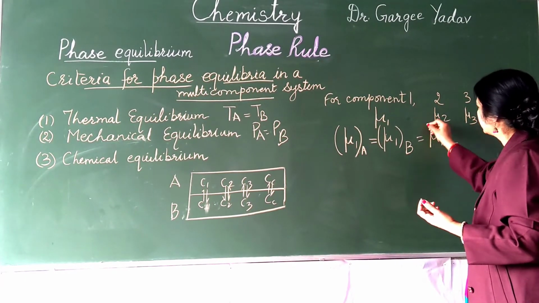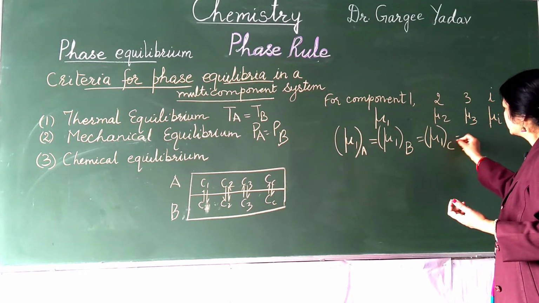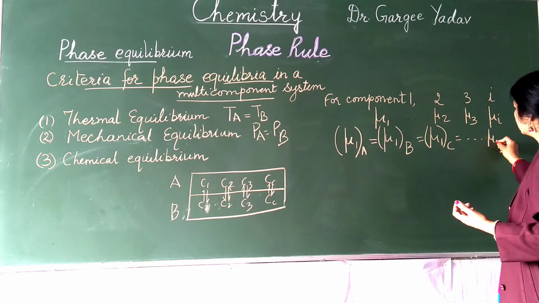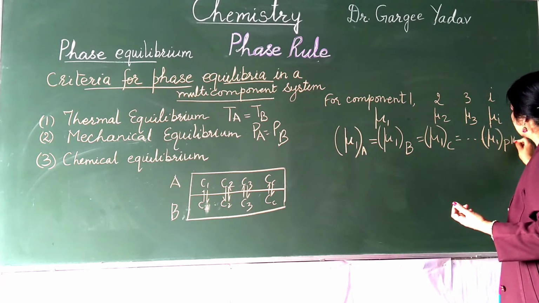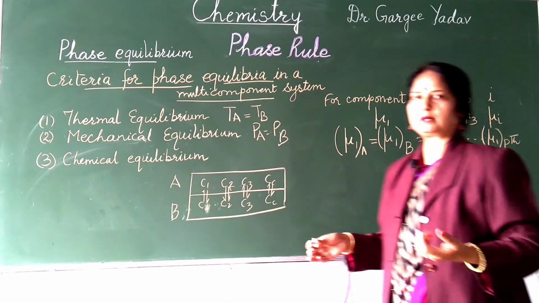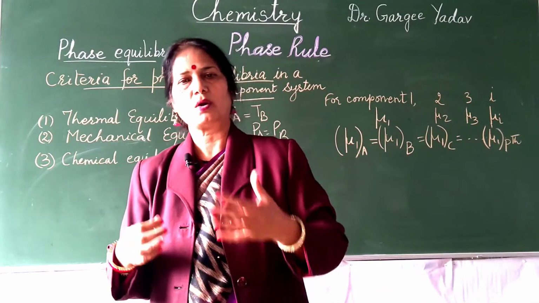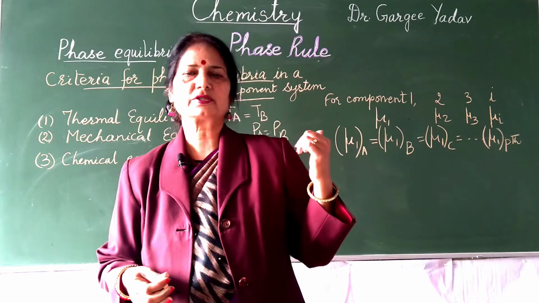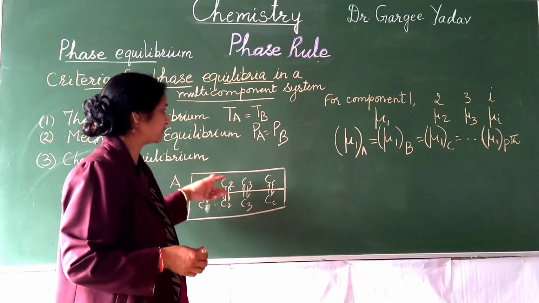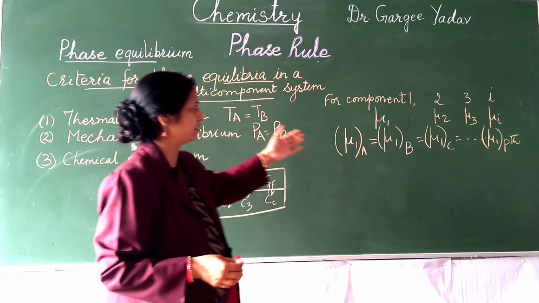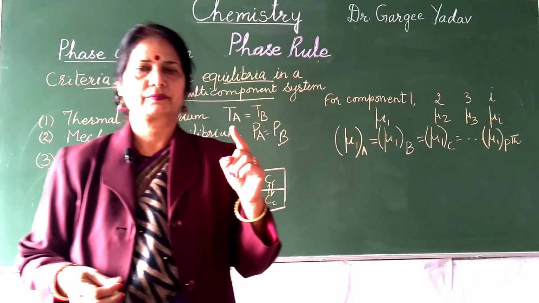Then the chemical potential of component 1 in phase A should be equal to the chemical potential in the pth phase. Means the chemical potential of the component should be the same in all the phases. This is for a simple system with only two phases, but if there are many phases, then this equation will hold true. This is for component number 1.